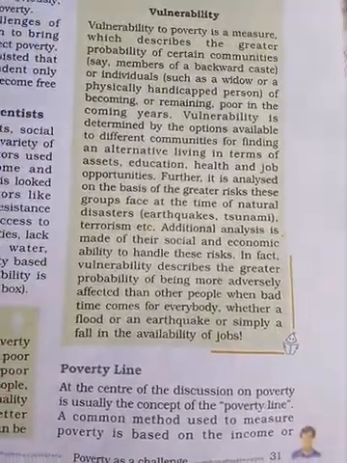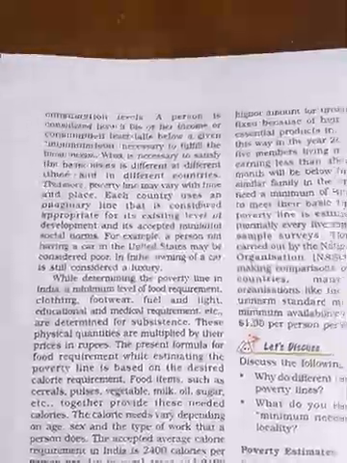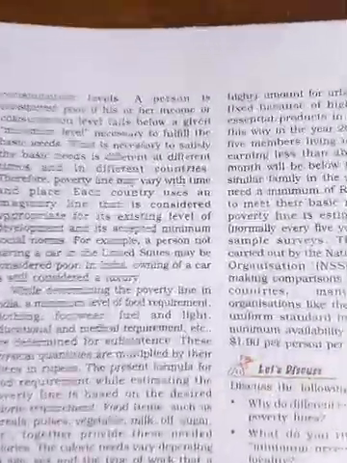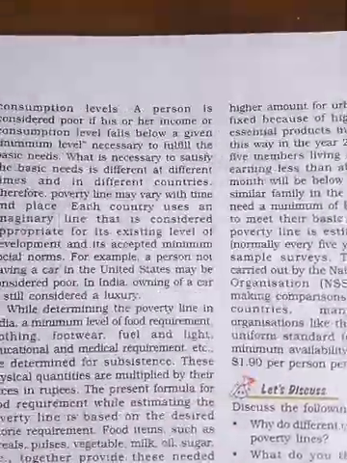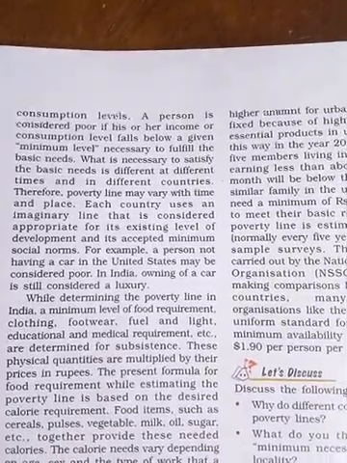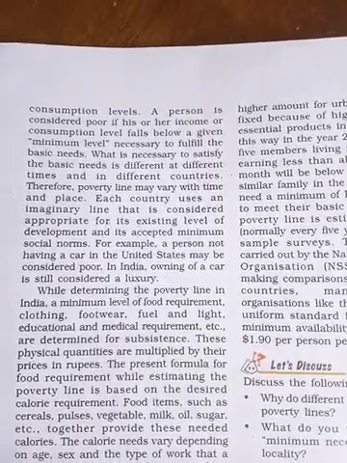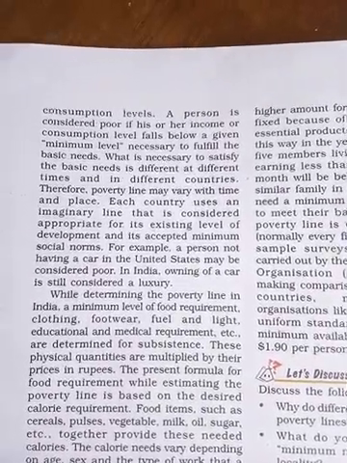A common method used to measure poverty is based on income and consumption level. If their income is good and their consumption level is good, then they are going to have good incomes. If they are low, then automatically they are going to be poor.